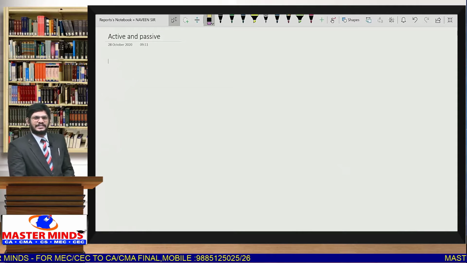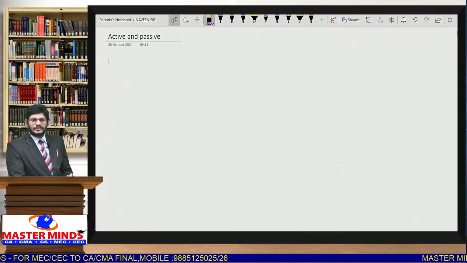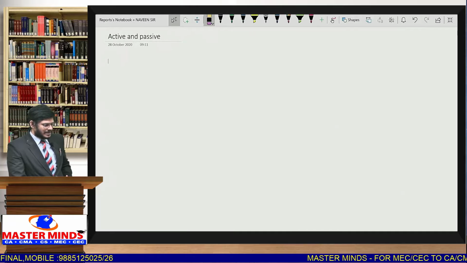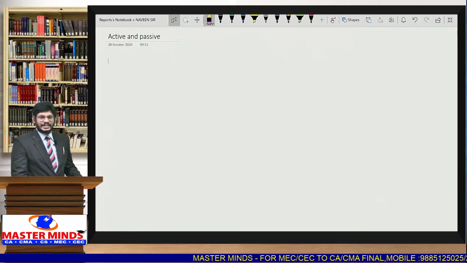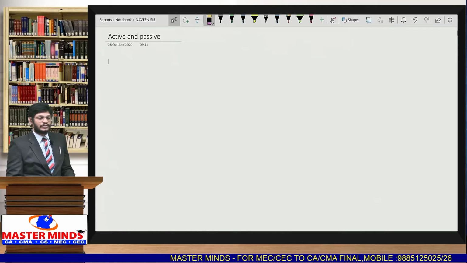So this is part 2, or session 2, what we can call it. In this we are going to start a new chapter, that is active voice and passive voice. So we'll start this active voice passive voice now. First of all, before we start, we have to understand what is the weightage given for this particular chapter.